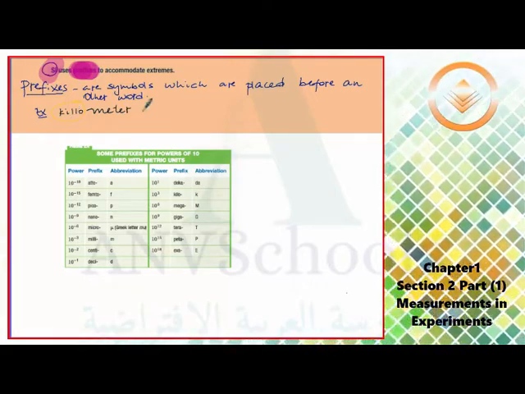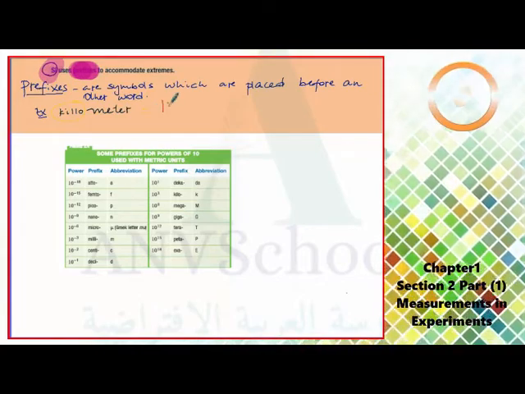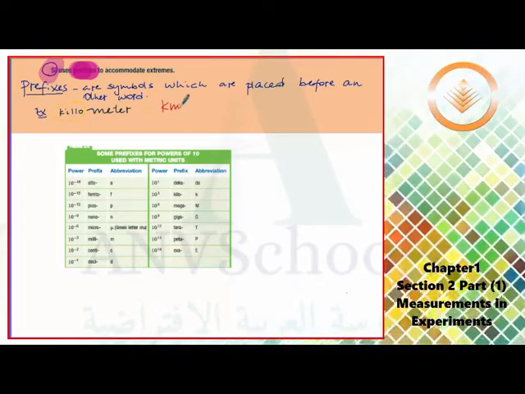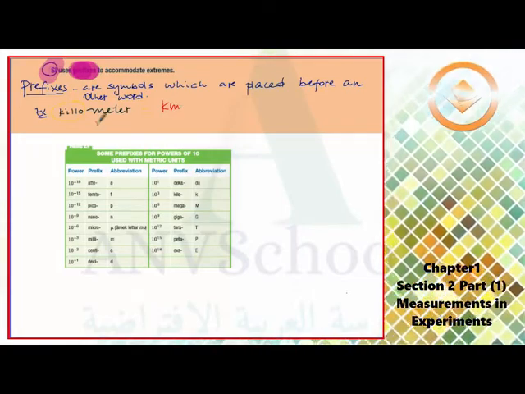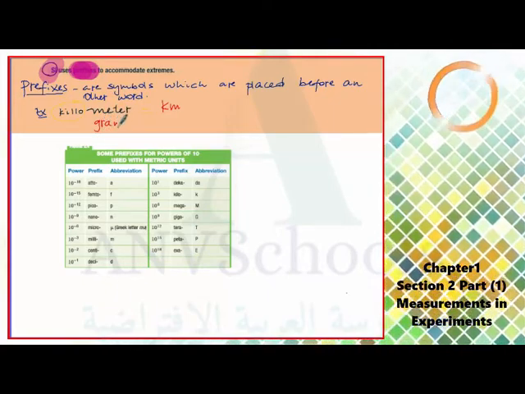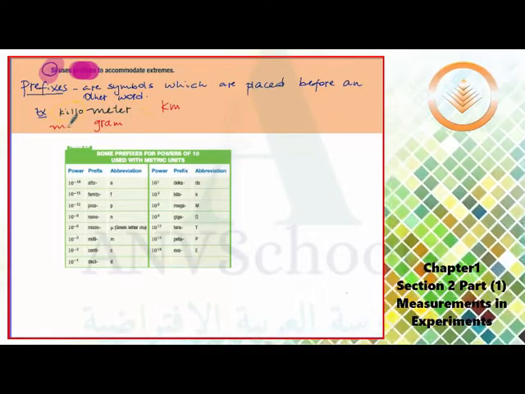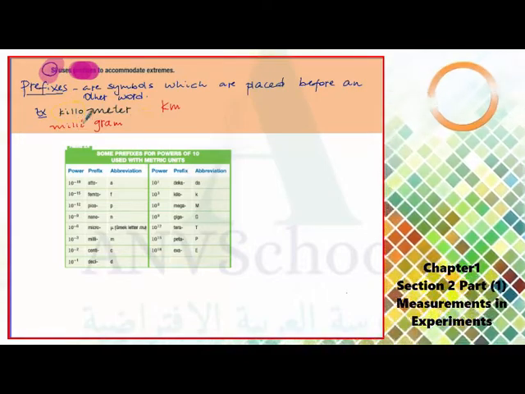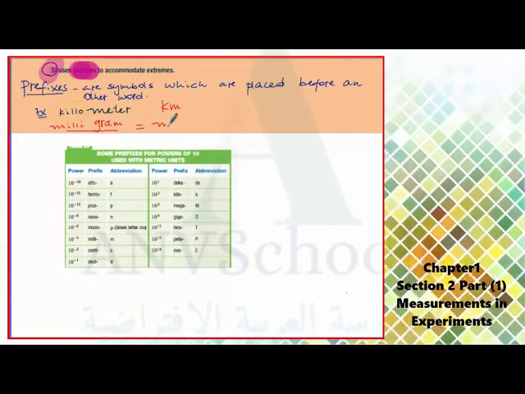I can rewrite this as km, which is kilometer. Or take gram. Let's take the unit for mass, that's gram. If I add the word milli, it becomes milligram, which is symbolized by mg.